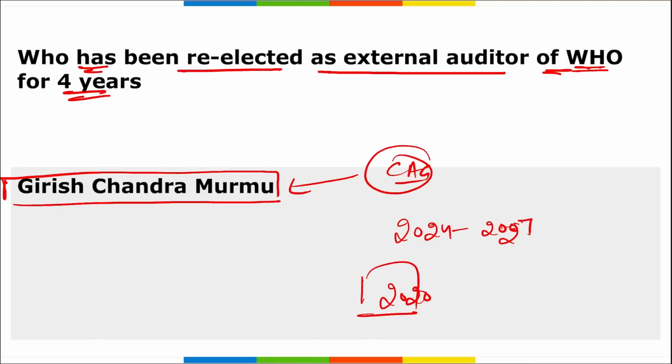Correct? If we talk about WHO's external auditor, this is an auditor general of a member state appointed by and reporting to the Health Assembly. Auditor General of India was appointed as the WHO's external auditor from 2020 to 2023. Right? The term of the office is 4 years and it can be extended only once by the WHO, that is by the World Health Assembly, for an additional 4 years only. Correct?